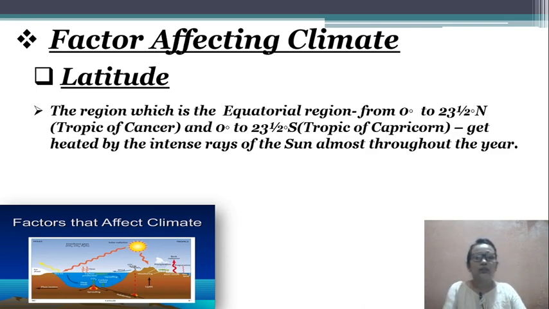So the region of the equator from 0 degree to 23.5 degree north, Tropic of Cancer, and 0 degree to 23.5 degree south, Tropic of Capricorn, gets heated by the rays of the sun almost throughout the year.